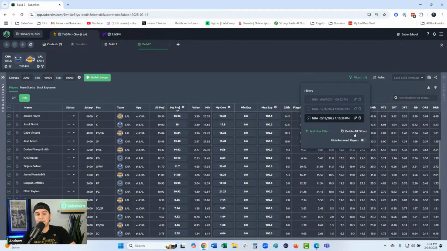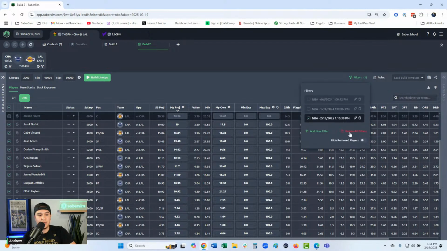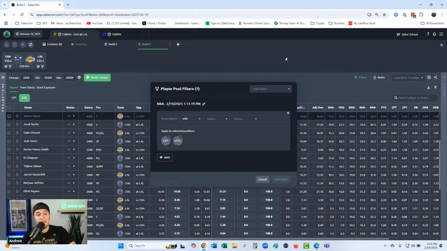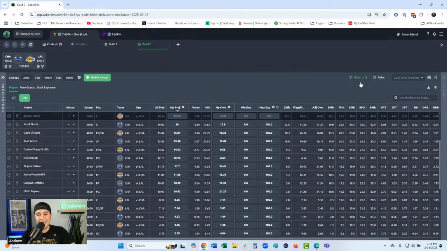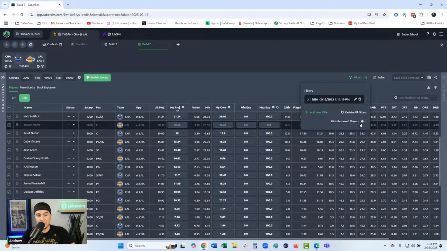Sometimes people will ask, hey, how can I uncheck a player and make them go away? Well, let's say that you have no filters on here, right? So if I go to filters, there is no way to hide them until you create a filter. A very easy one to always have set up for any sport, any slate type, is just show players with my projection greater than 0. Once any filter is applied, this hide removed players option is now visible, and then you can turn it on and turn it off. So when it's on and you simply uncheck a player, they will disappear.